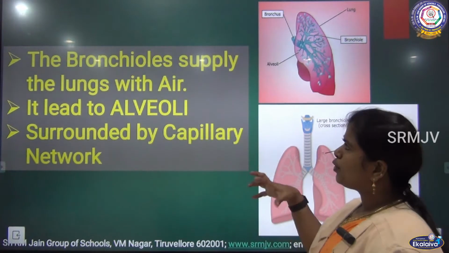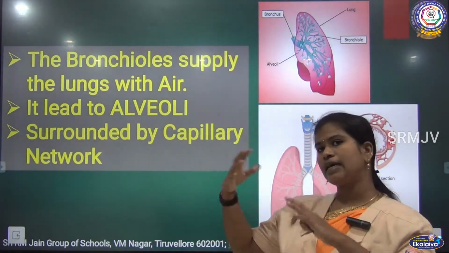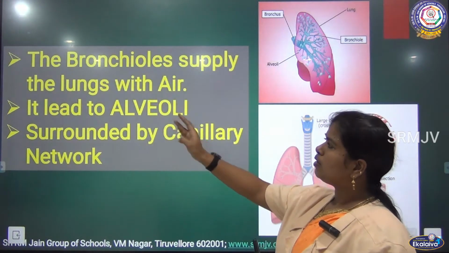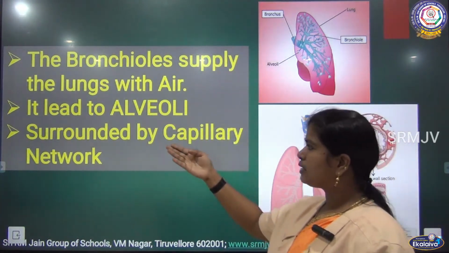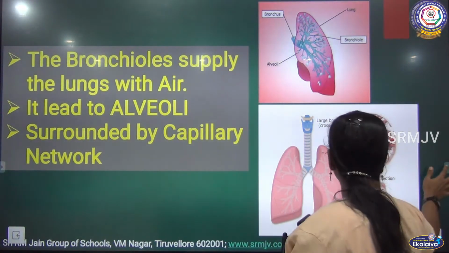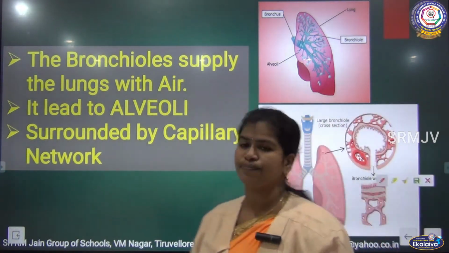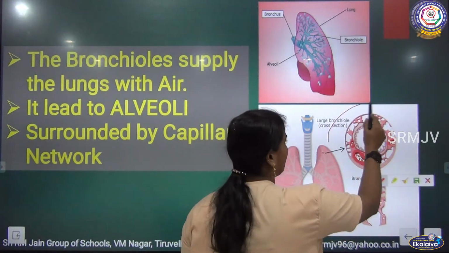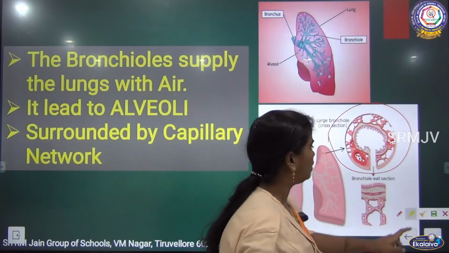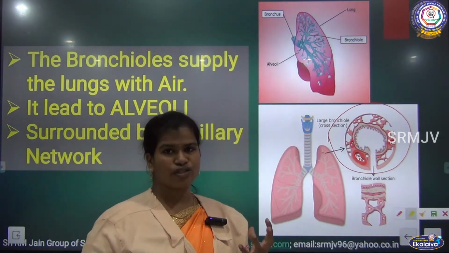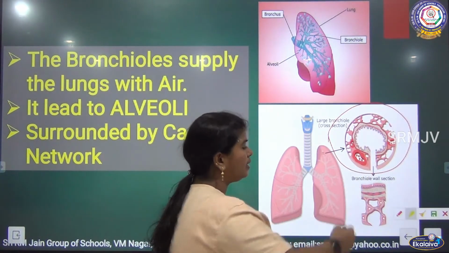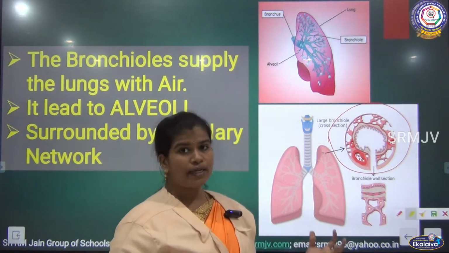The bronchus, as I said, has been divided into bronchioles, and the bronchioles will be in the lungs, and they lead into alveoli. You can see the picture of alveoli here. The alveolus is a bag-like structure, and this bag-like structure is highly supplied with capillary vessels.